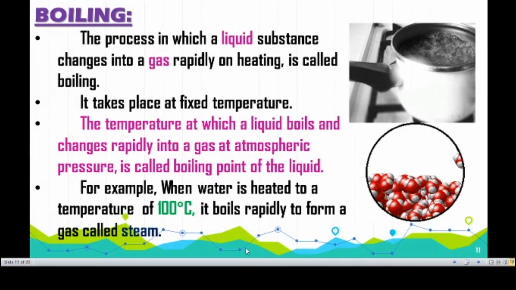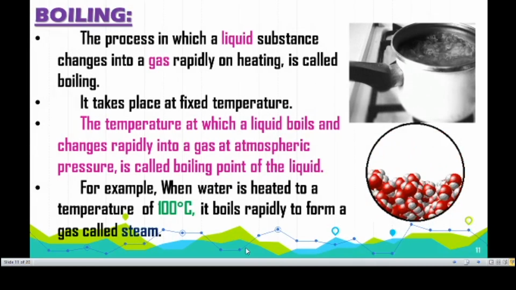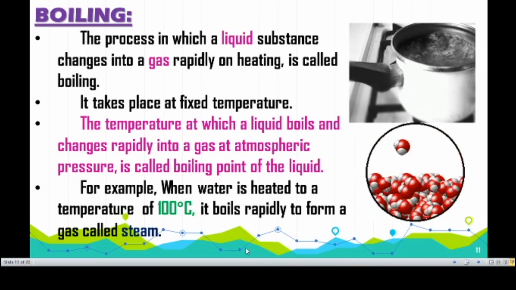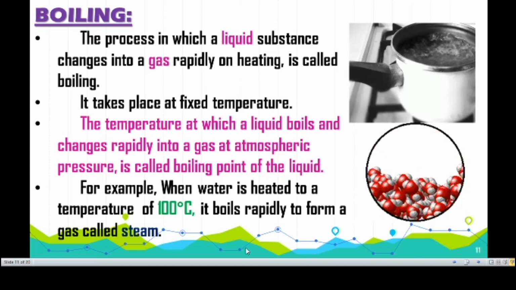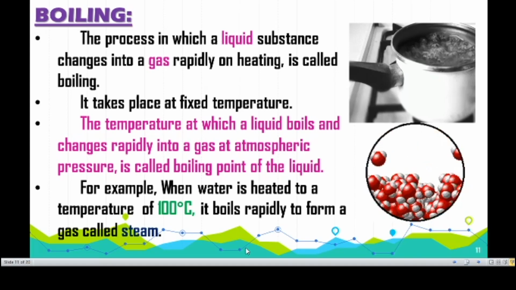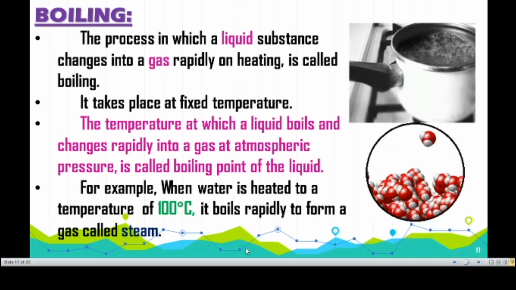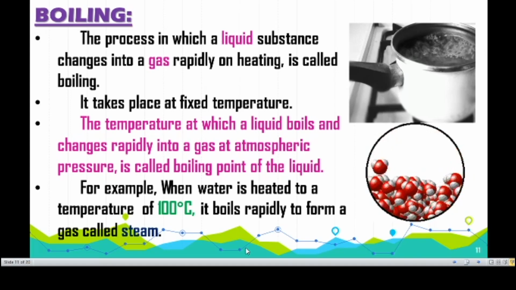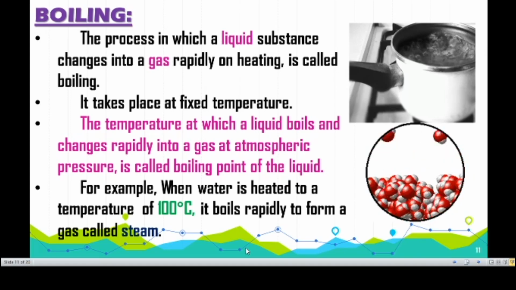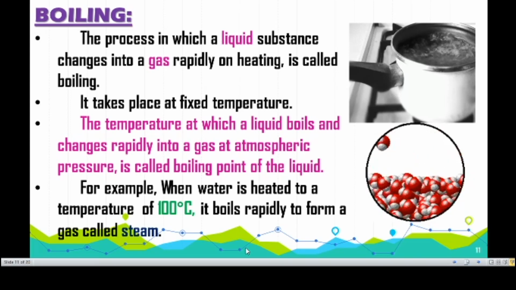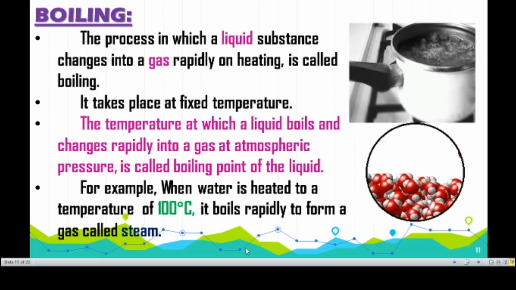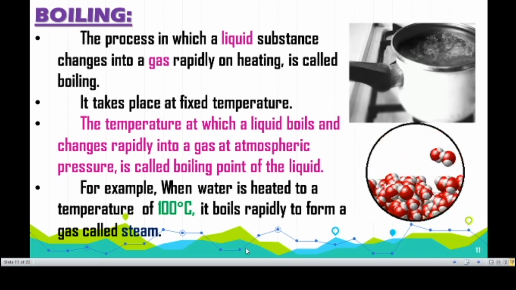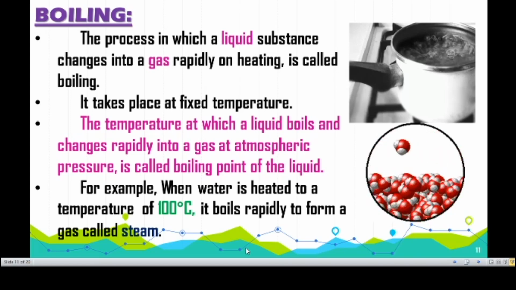Next one, boiling. In boiling, a liquid substance is converted into a gaseous substance. This is also done by increasing the temperature, that is, heating. The process of boiling is the conversion of liquid into gas by heating. It takes place at a fixed temperature. Note down this, boiling happens at a fixed temperature. At a particular temperature the liquid starts boiling and converts into gas. That particular temperature at which a liquid converts into gas is called the boiling point of the liquid.